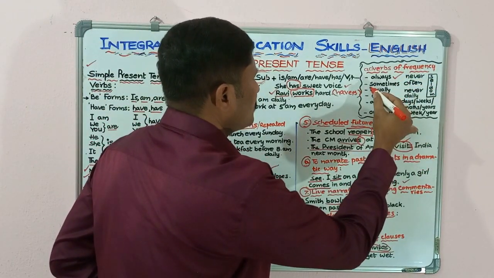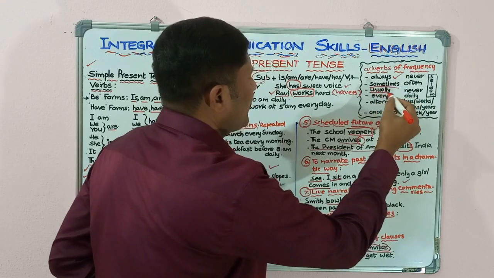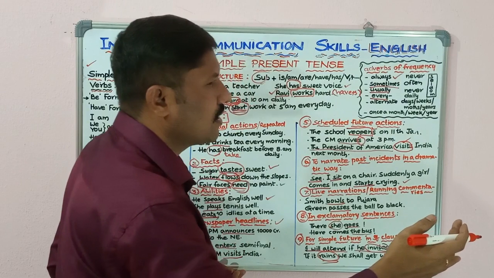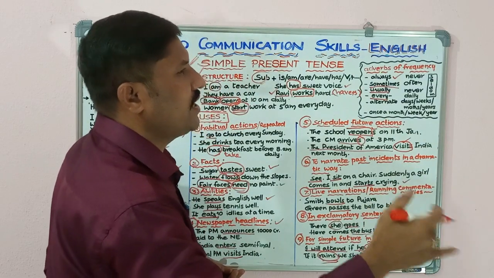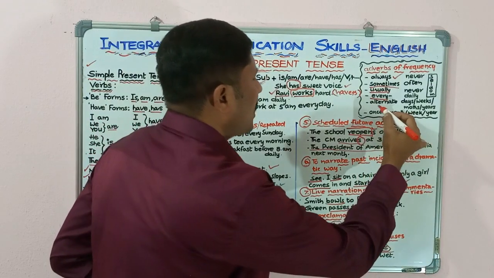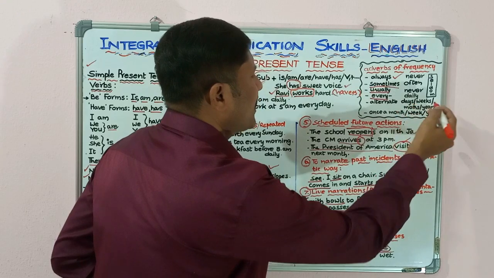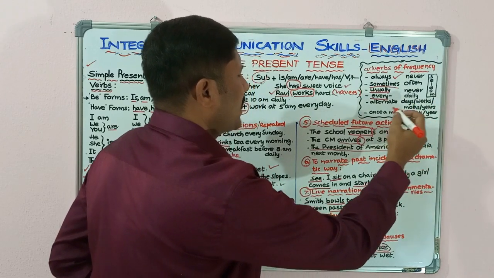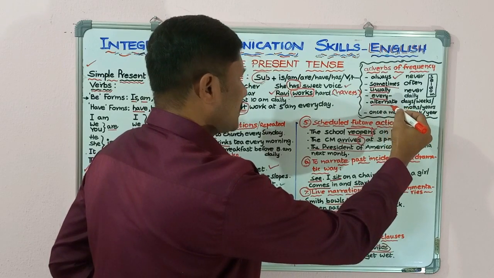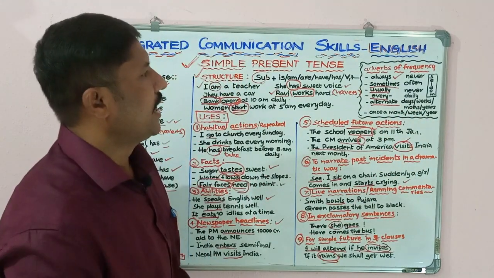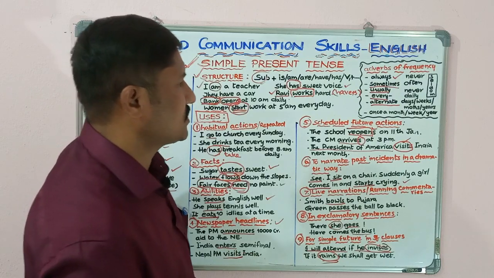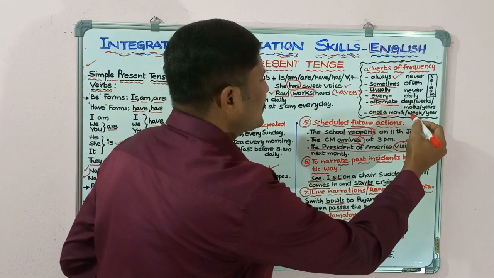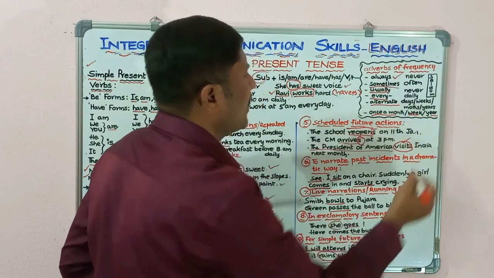Sometimes, usually, every day, every week, every month, every year, like that. Next, alternate days, alternate weeks, alternate months, alternate years. Next, once a month, once a week, once a year, like that.